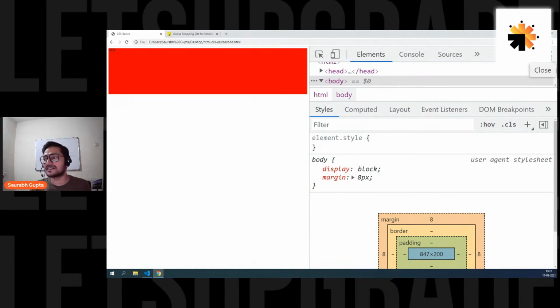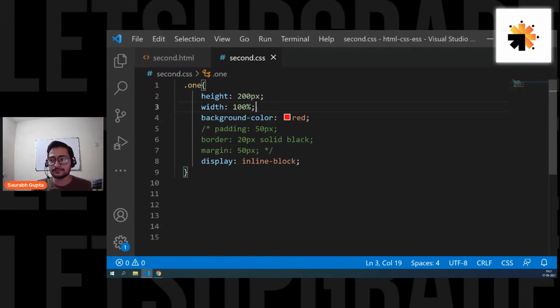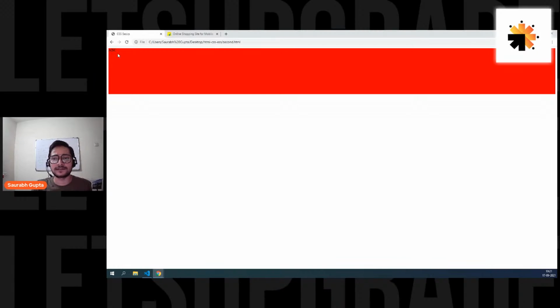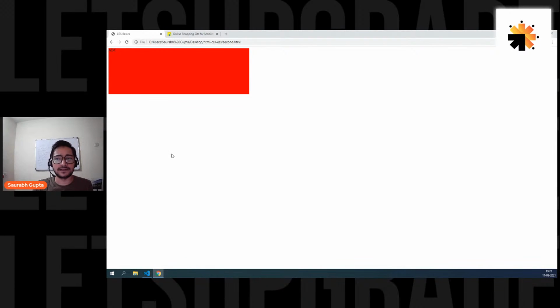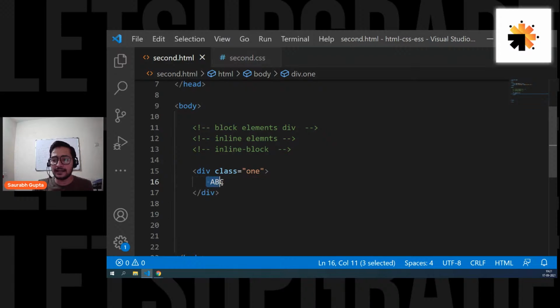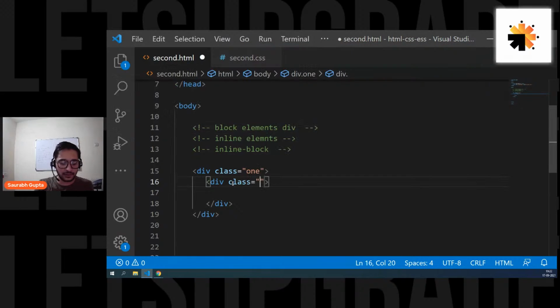Now, to give you a more specific example, let's give it a width in pixels, like 600 pixels. Everyone please focus. Now this is 600 pixels. Now inside that, let's create one more div. Give it a class of one underscore child. So inside that div, I'm creating one more div.